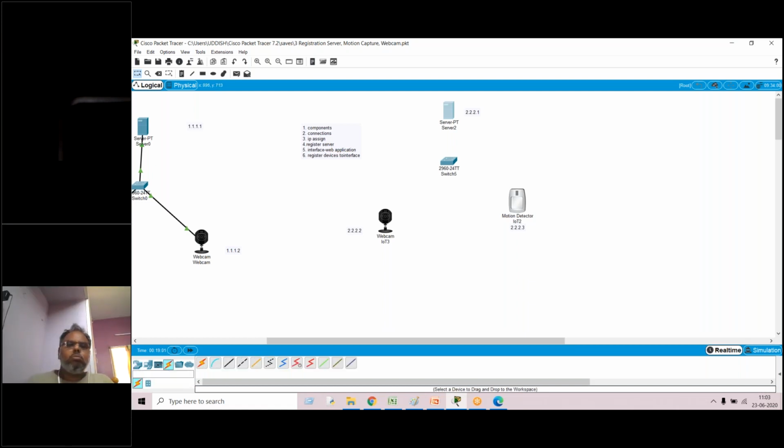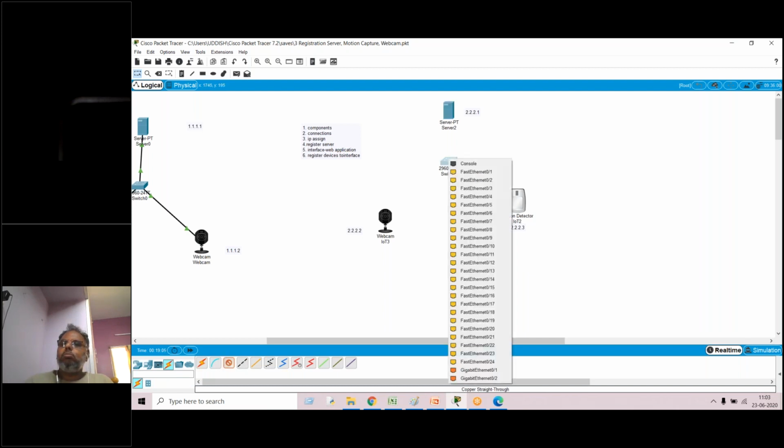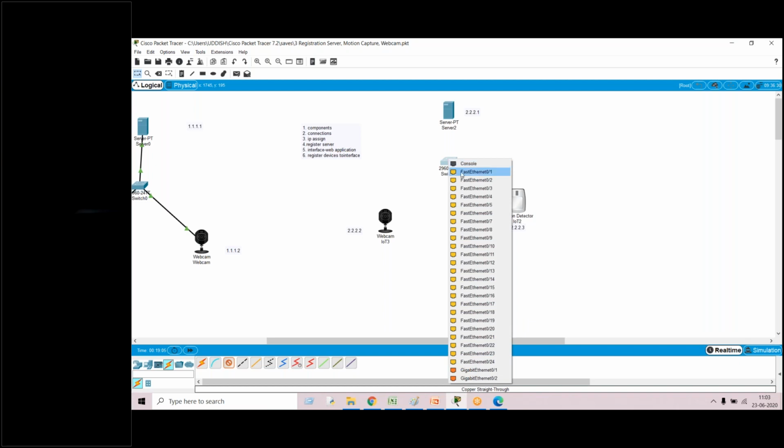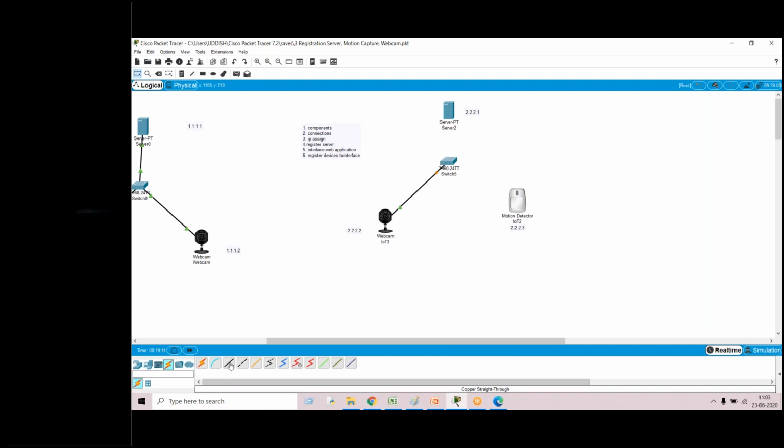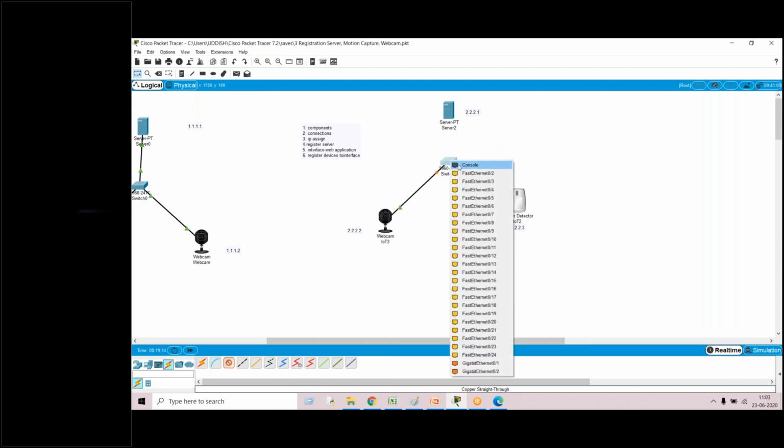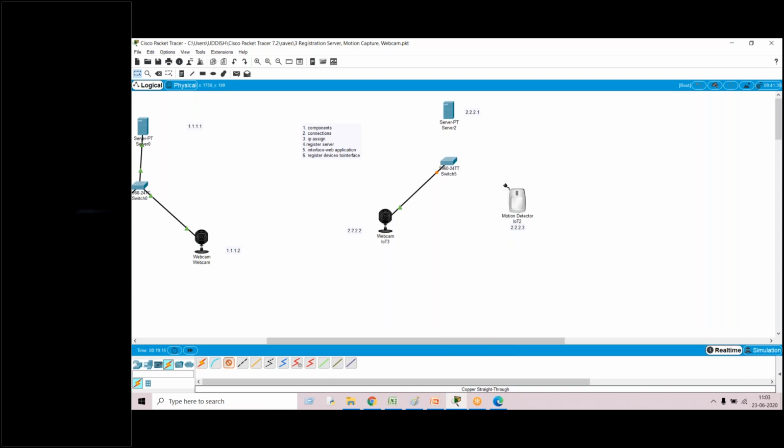Now what I'll do is connection. Second step, connections. Go to connections. Use copper straight cable. Click on switch first port to the webcam port. Simultaneously, once again, click on the connection copper straight, switch second port to the port of motion detector. And again, same way, go to server port to the switch port.